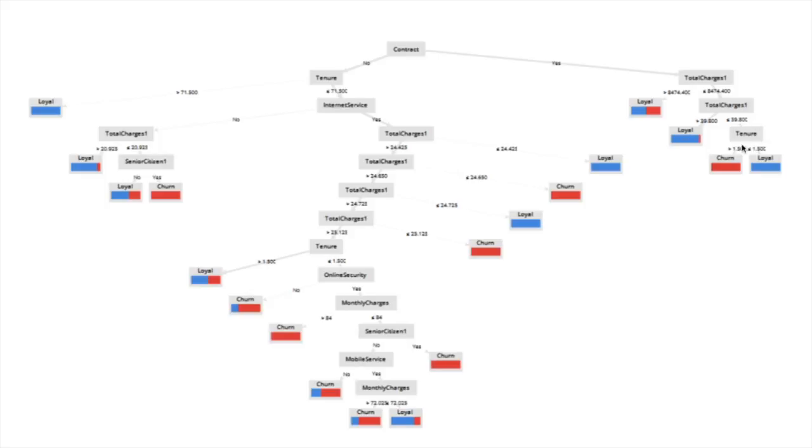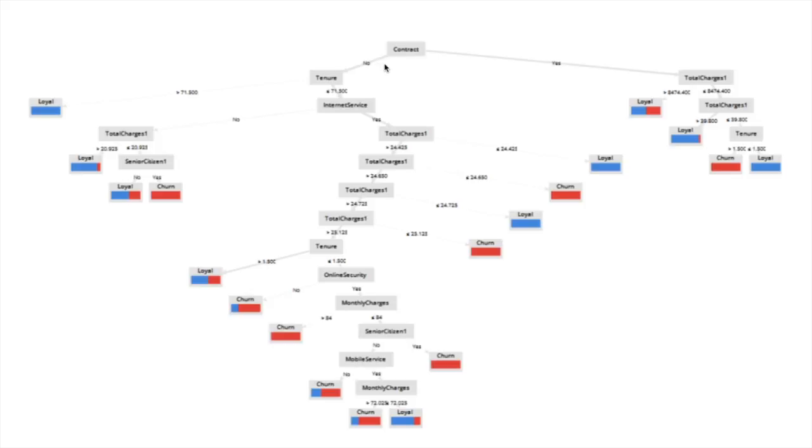So under the tenure sector, those who have made a purchase of more than 1,500 are more likely to churn, as the ratio of loyal to churn is 0 to 2. And for the total charges, less than 1,500 and has tenure is more likely to be loyal, since the ratio of loyal to churn is 4 to 0.